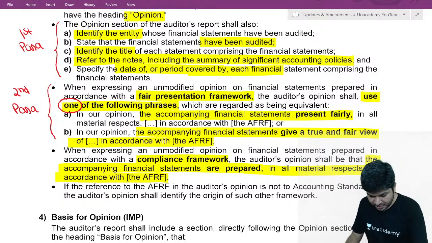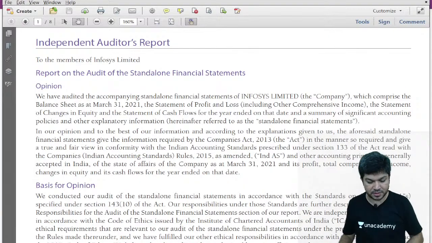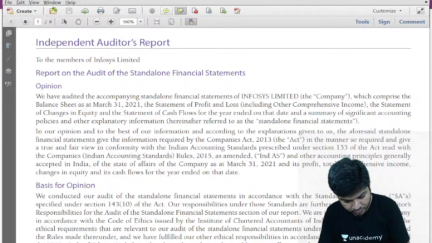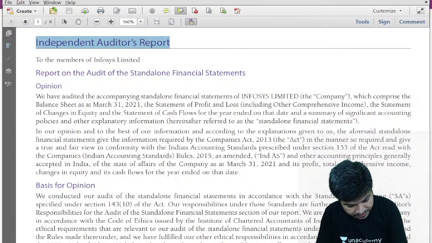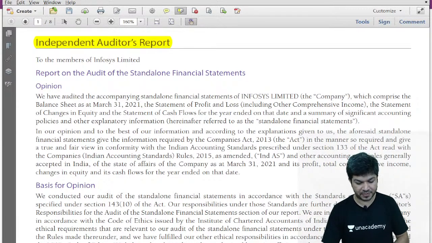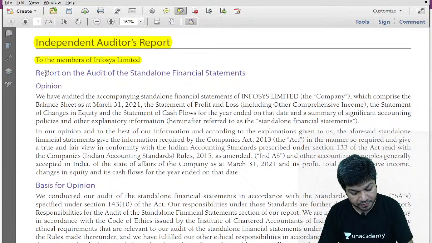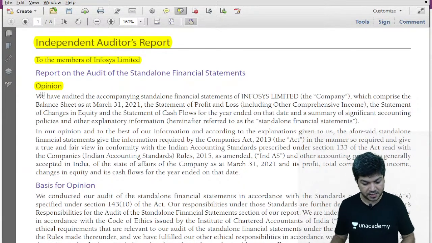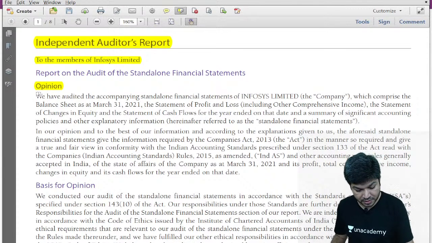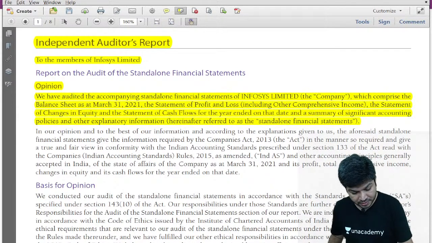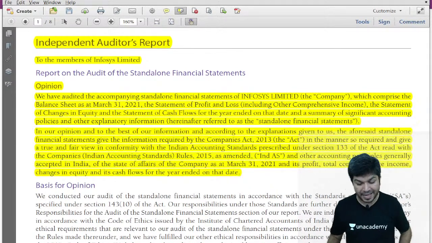I'm going to the Infosys audit report. Check what is written. First, the title, Independent Auditors Report. Addressee: to the members of Infosys Limited. And then comes your opinion. Now, if you just see, there are two paras over here. This is the first para. This is the second para.